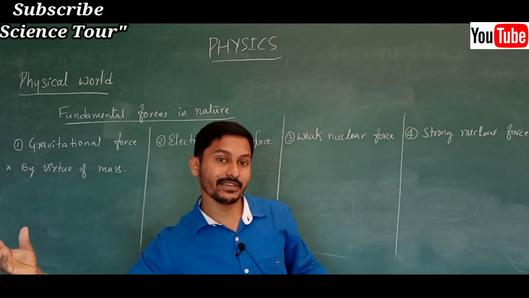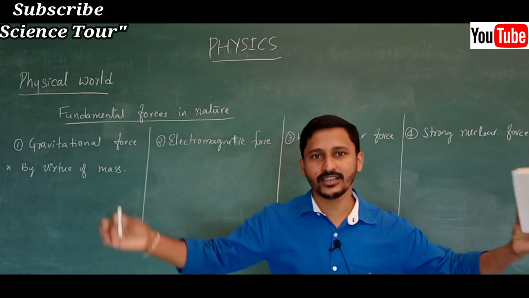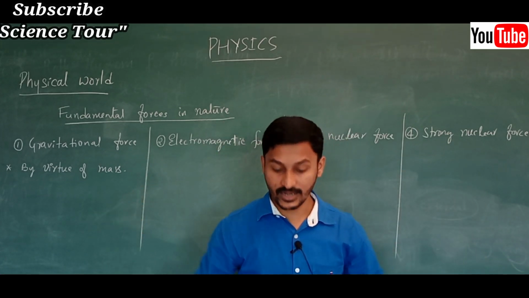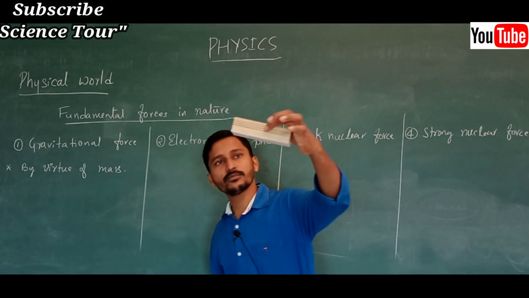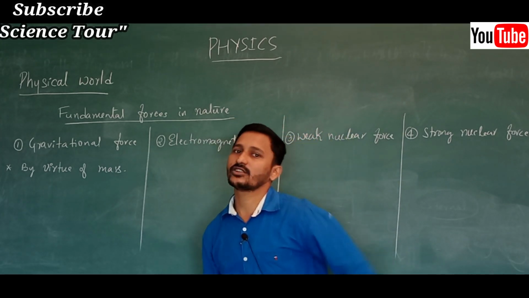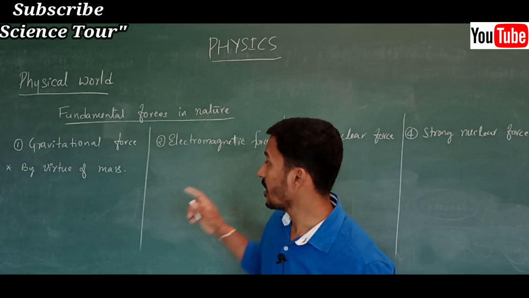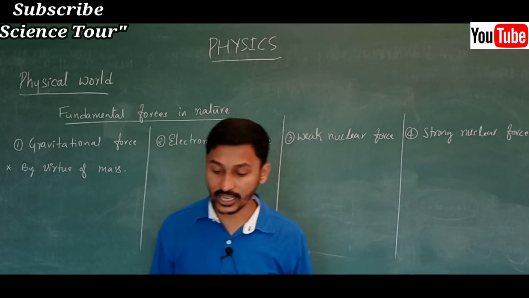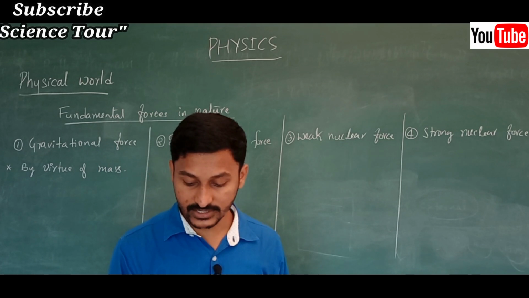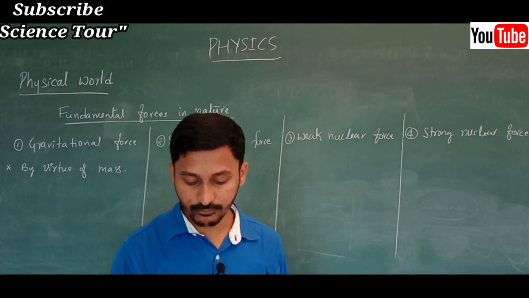Earth has some mass, this object has mass, and there is a gravitational force between them. The gravitational force arises by virtue of mass.